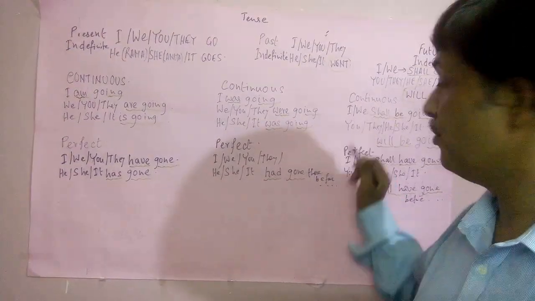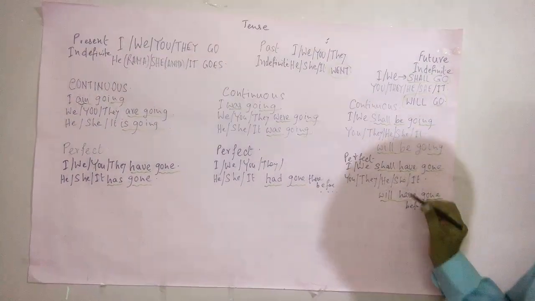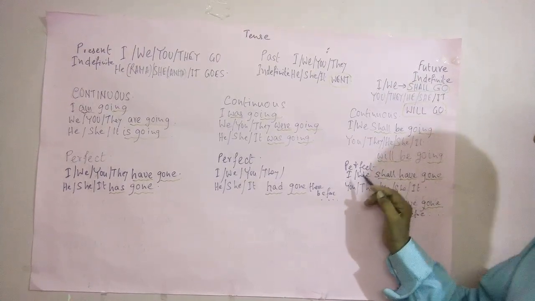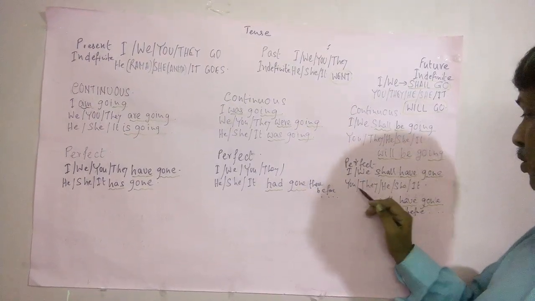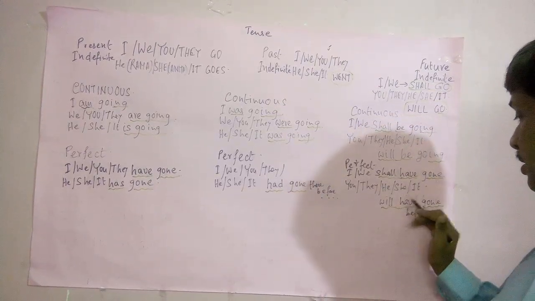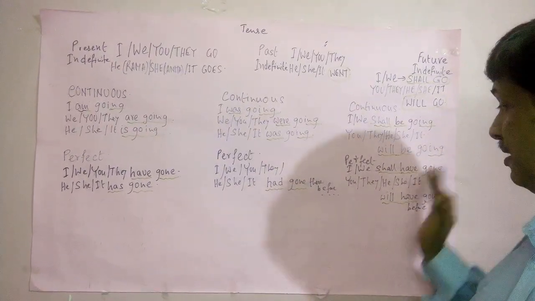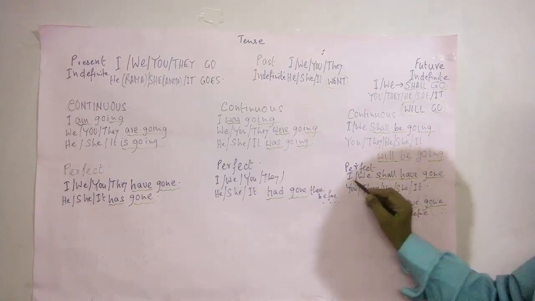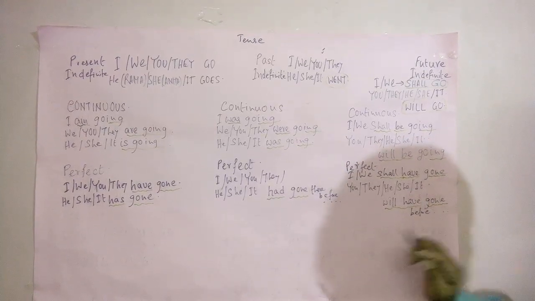So in future perfect tense, for I or we, that is shall have gone, and for you, they, he, she, it, it is will have gone. That is, I shall have gone there before he will come, or you will have gone there before the teacher will come. The part before the teacher will come is a separate part, that is indefinite, but this is the future perfect tense. So here we add shall have and the past participle form of verb go, will have and the past participle form of verb go. Now